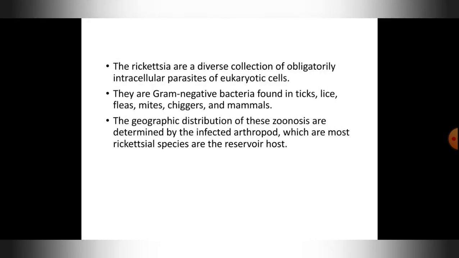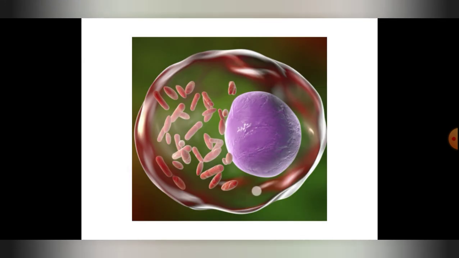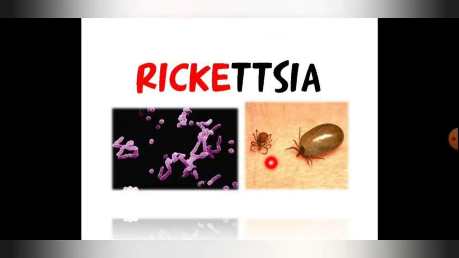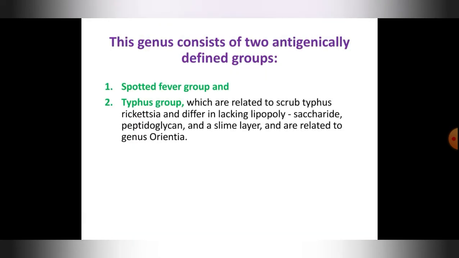Rickettsia is also a gram-negative bacteria. Okay, and it is an obligate parasite. It causes many diseases, and it is a zoonotic type of disease. And this is the cell which is being infected by the rickettsia bacteria. This red color one are the bacteria, and this is a eukaryotic cell. This is the tick and the lice, which are vectors for this particular disease.